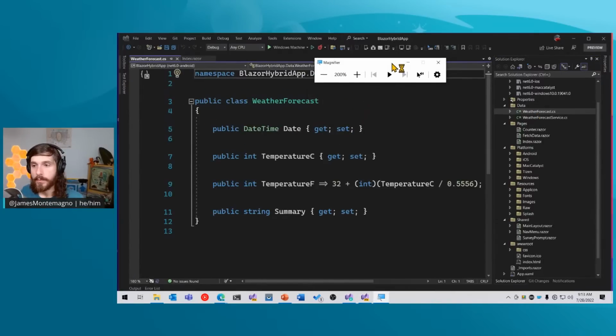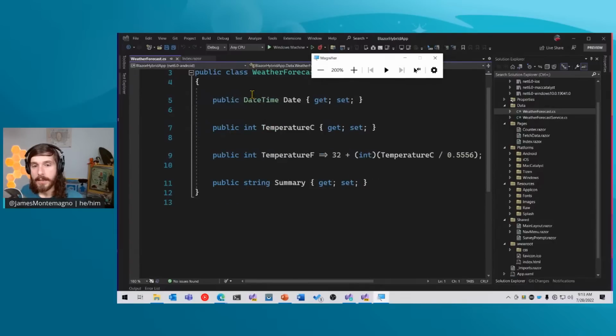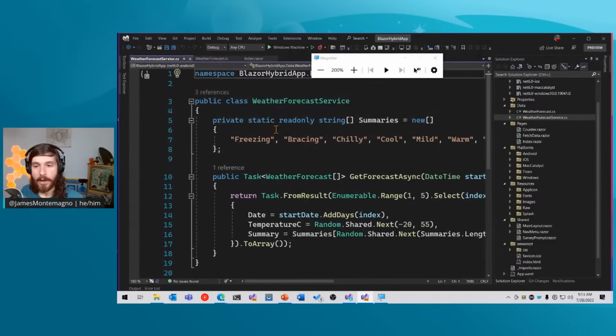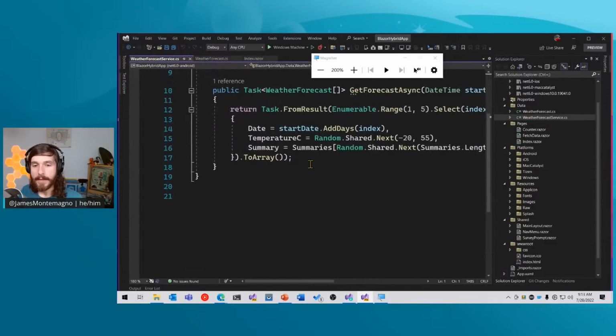So here I can go ahead and move this out of the way. But we see a weather forecast, date, time, temperature in Fahrenheit, and a summary. There's a forecast service. So this goes off and gets some forecast data, and then we also have some pages.